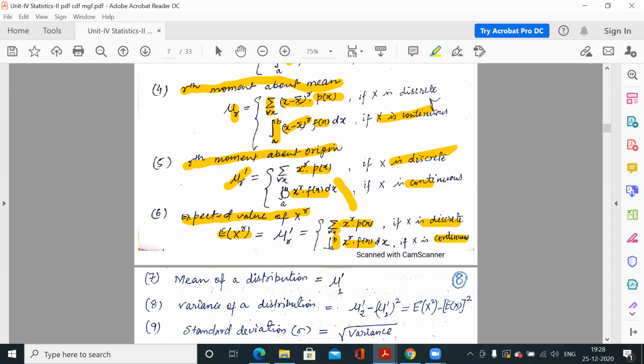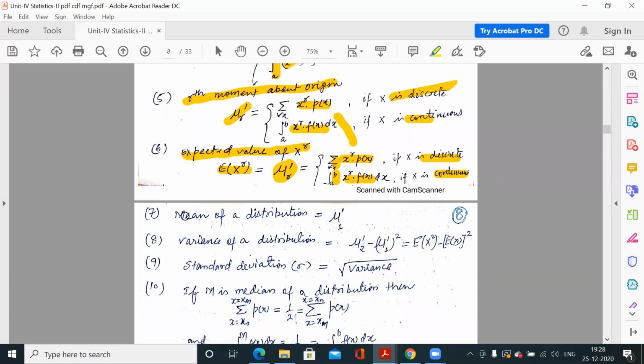So that means the expected value of x to the power r is equal to mu r dash. Either it is mu r dash or expected value of x to the power r, both are the same. Clear? Now the next formula, the mean of any distribution.